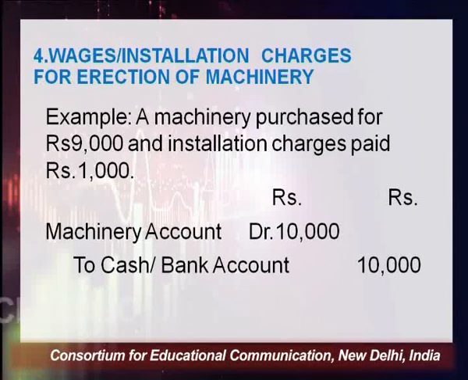So at what price we should record this machinery? The machinery would be recorded with the total price, that is 9,000, the cost of the machinery, and the installation charges which you have paid for the installation of this particular machinery, that is rupees 1,000. So the journal entry would be passed with the entire amount, that is rupees 10,000. So in the books of accounts, the cost of the machinery would be shown as 10,000, not 9,000. We cannot record these installation charges as an expense, because these are not revenue expenses. This is of a capital nature, and these are merged with the cost of the machine.